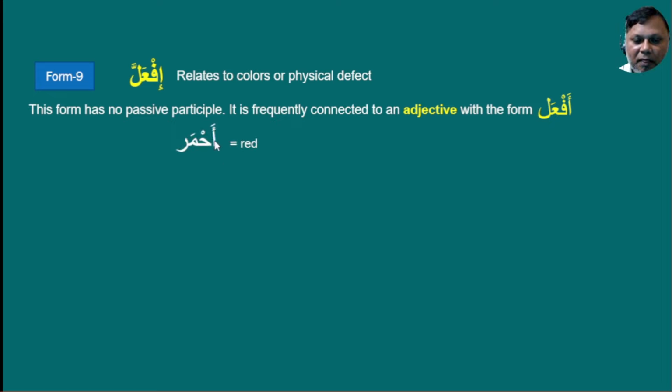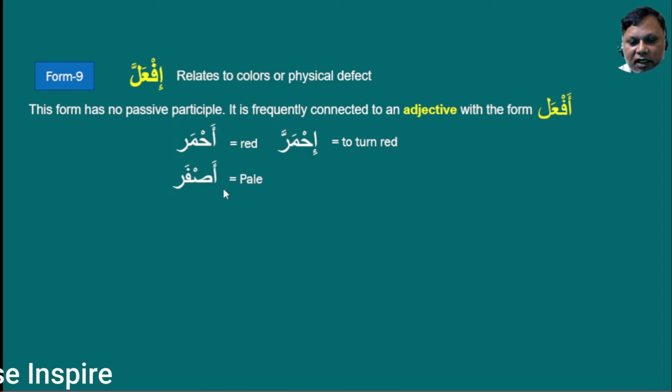For example, ahmar. Ahmar is under this pattern af'al. This is the pattern for adjective. Adjective has many patterns. This is one of them. Ahmar is the red adjective. This type of verb is used for this type of adjective. If we replace this hamara in fa, ain, lam, then we will get ihmarra, meaning to turn red.